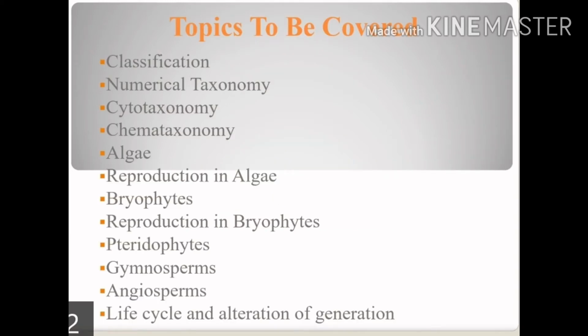In today's class, we will have a brief introduction of what we are supposed to discuss in the entire chapter. So first of all, you can have a look at the topics to be covered: classification, numerical taxonomy, cytotaxonomy, chemotaxonomy, algae, reproduction in algae, bryophytes, reproduction in bryophytes, pteridophytes, gymnosperms, angiosperms, life cycle and alternation of generation. So these are the topics we have to cover under this chapter. First of all, we will talk about classification.